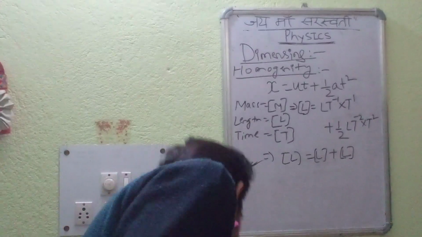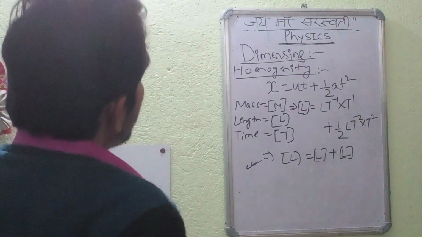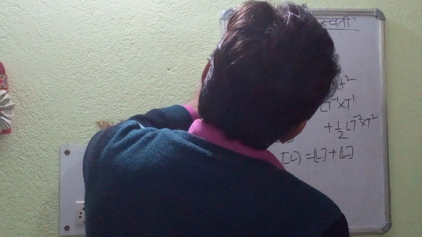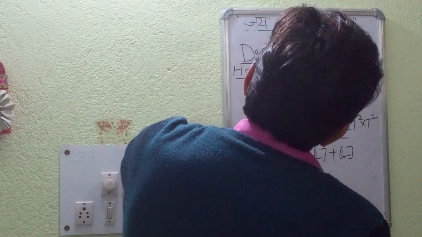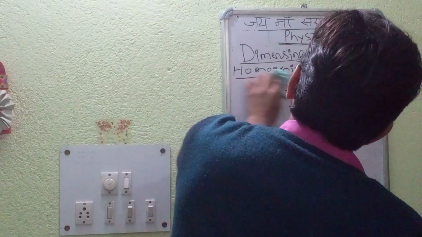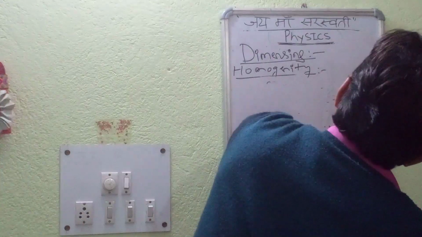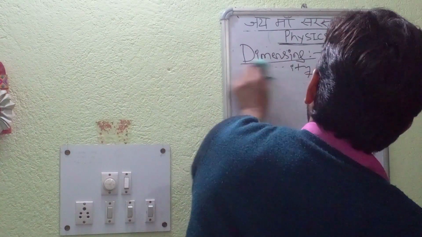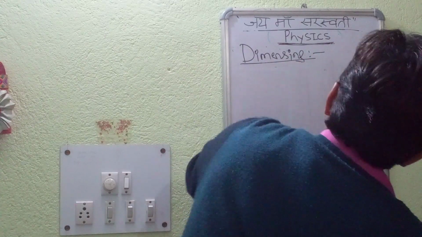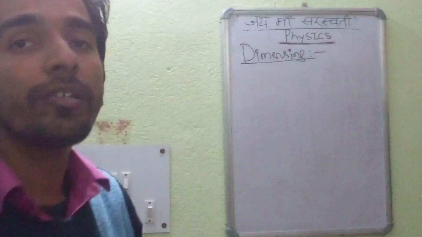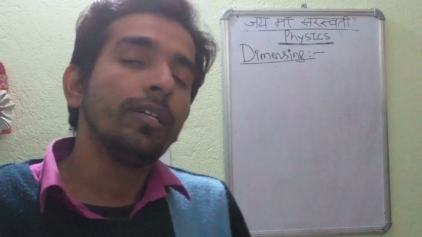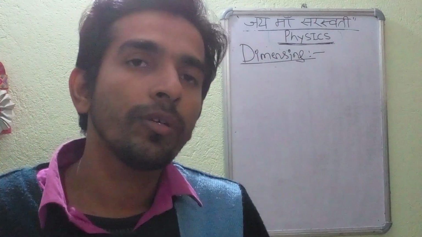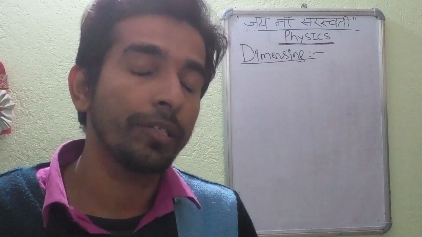Now we will switch over to the next application, and it is also one of the most important, that is the conversion of units. The conversion of units is a very important aspect in the context of dimension. There are some standard types of units which are universally expected.